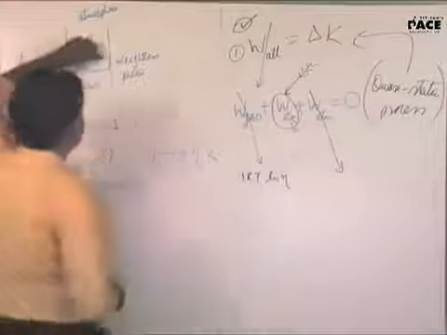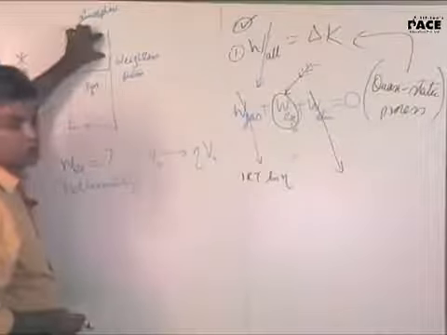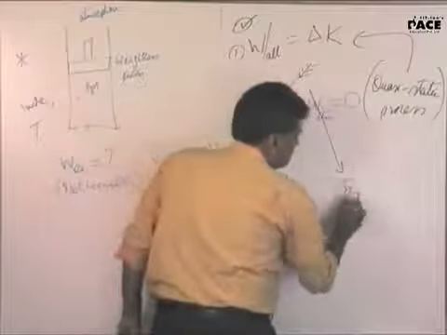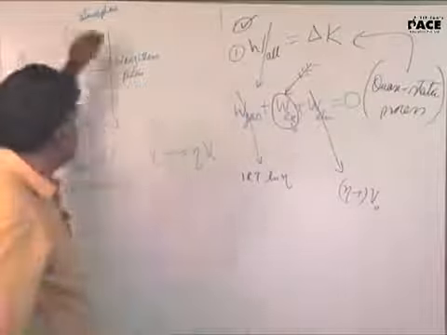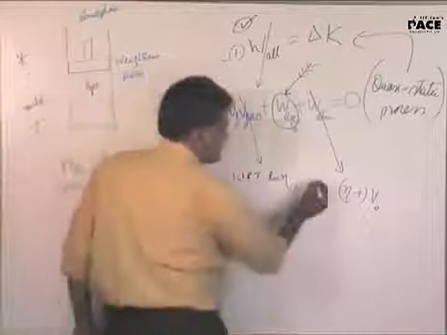Here, this is moving up. How much is the change in volume? Change in volume will be eta minus 1 V naught. This is the change in volume. But pressure is acting downwards and you are going against the pressure. So this work done will be negative, is it not?